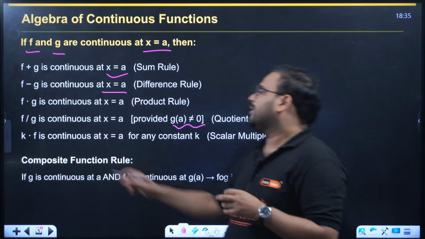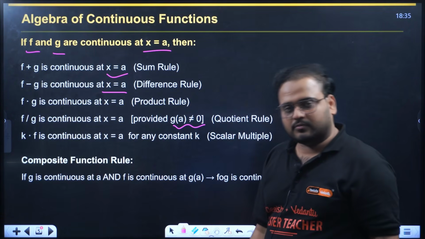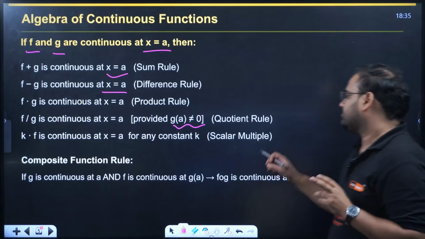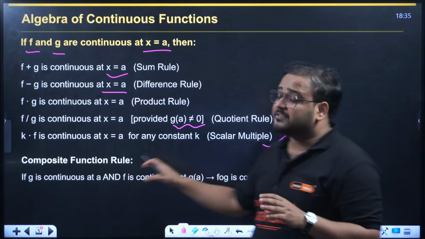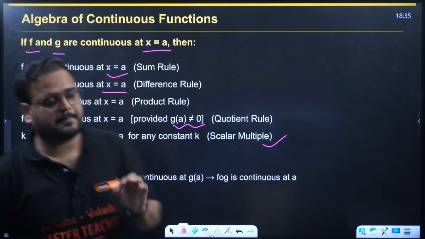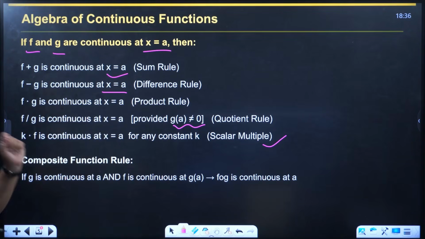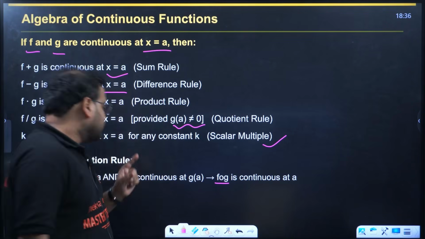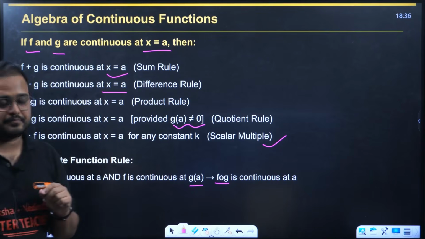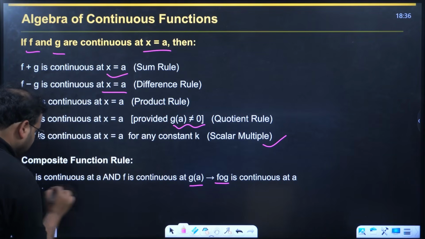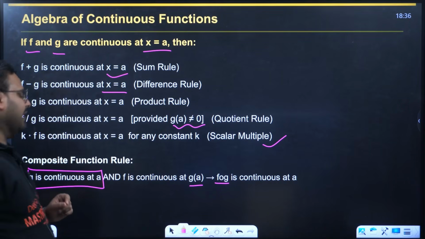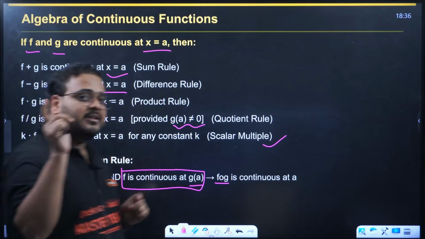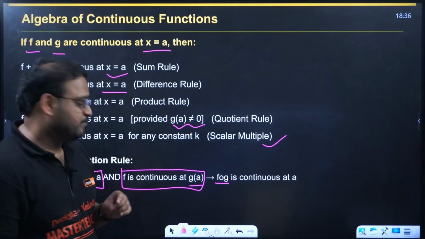Next, multiplying with a scalar constant k. If f is continuous, then kf will also be continuous at the point a. Composite functions have a different condition, so here you have to be careful. If I'm talking about fog, then it works like this: g should be continuous at point a, and f should be continuous at the point g of a. For f, the point is no longer just a, it is g of a.